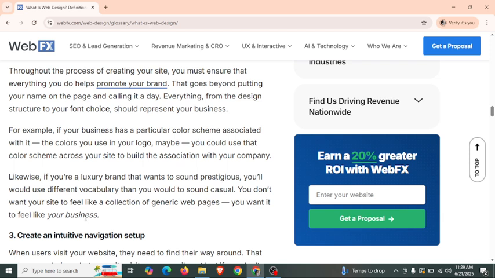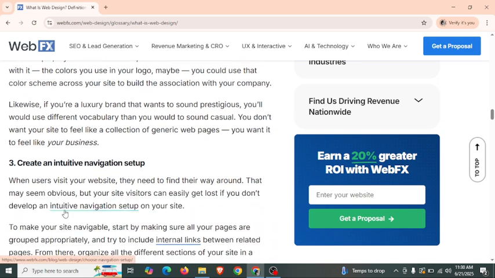For example, if your business has a particular color scheme associated with it, the colors you use in your logo, maybe you could use that color scheme across your site to build the association with your company. Likewise, if you are a luxury brand that wants to sound prestigious, you would use different vocabulary than you would to sound casual. You don't want your site to feel like a collection of generic web pages. You want it to feel like your business.